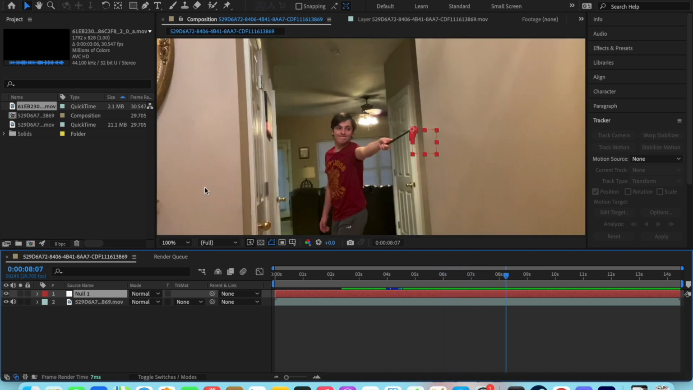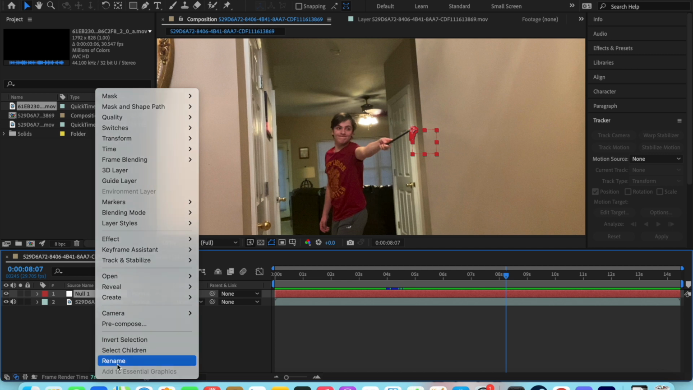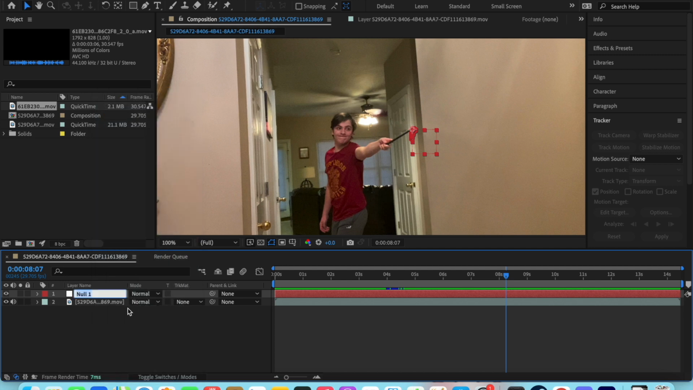Alright, now that you have that ready, I do recommend naming everything because it keeps you really organized. So you can go to the Null 1 and rename it to whatever sounds best and whatever looks best for you, especially something that helps you memorize what it is.